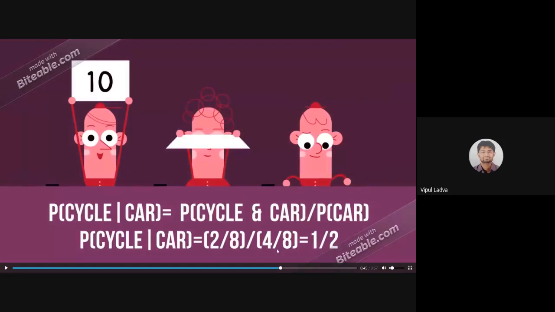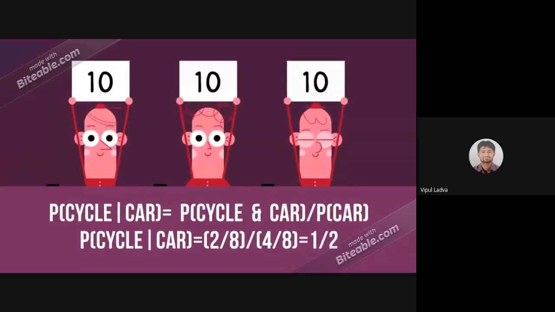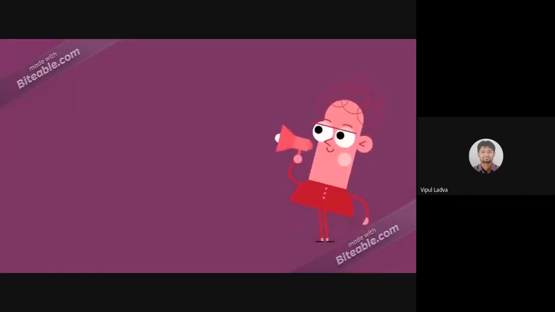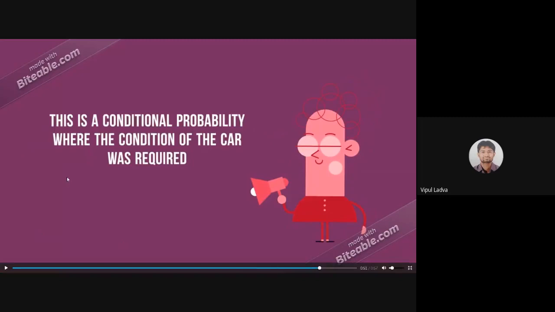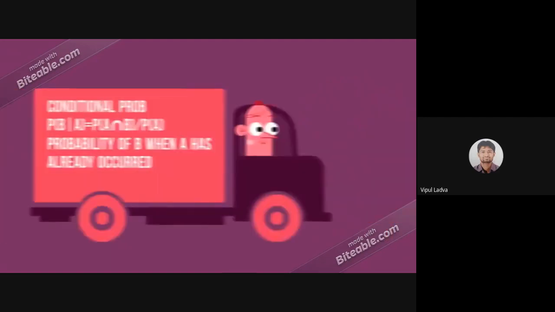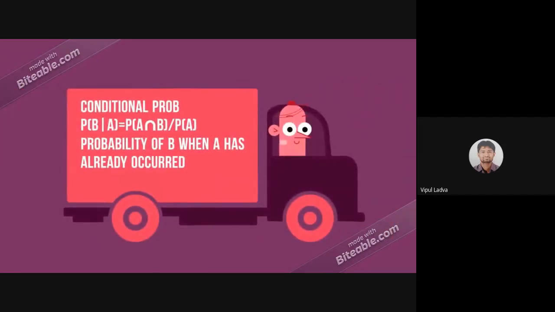So 2 by 8 divided by 4 by 8 and the result will be 1 by 2. This was the conditional probability where the condition of car was required. And this is the formula which we were discussing just before.